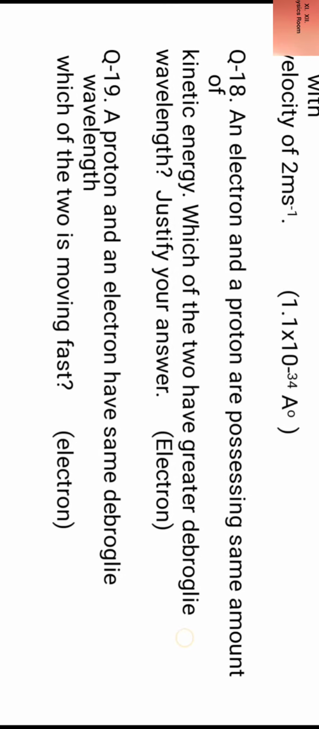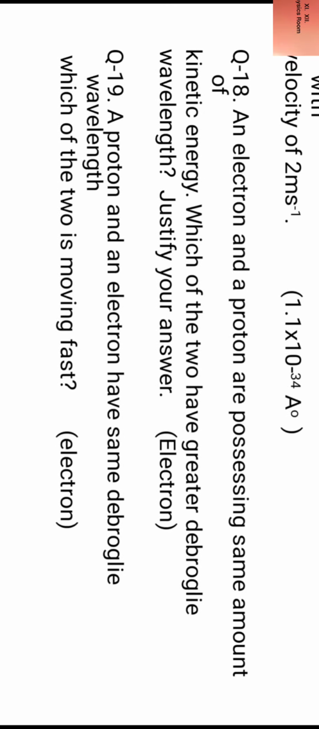Question number 18. An electron and a proton are possessing same amount of kinetic energy. Which of the two have greater de Broglie wavelength? Justify your answer. So electron will have greater de Broglie wavelength, and you have to justify by calculations. Similarly, question number 19, a proton and an electron have same de Broglie wavelength. Which of the two is moving fast? Here you have to calculate kinetic energy. So we will see that electron is moving fast.